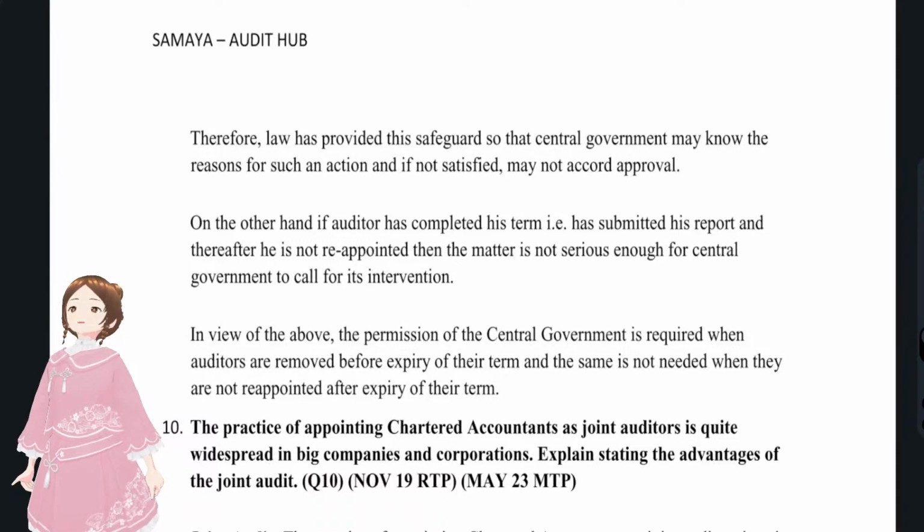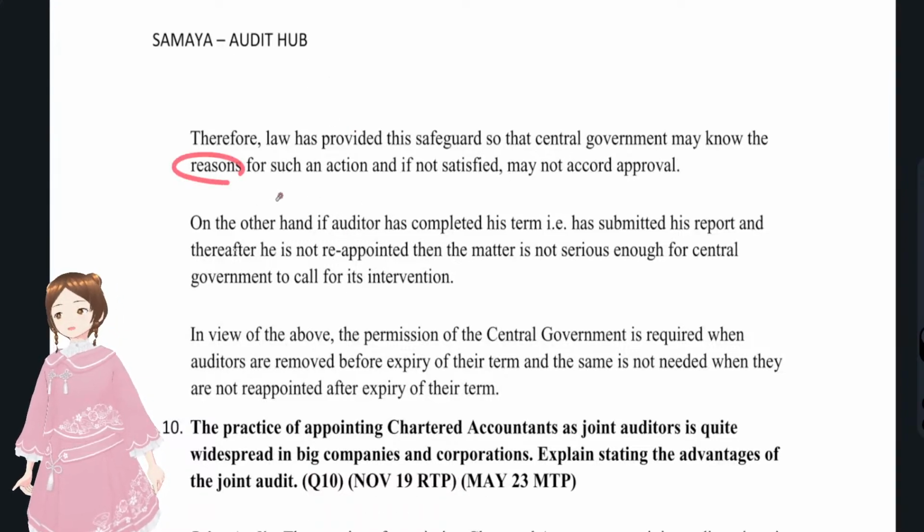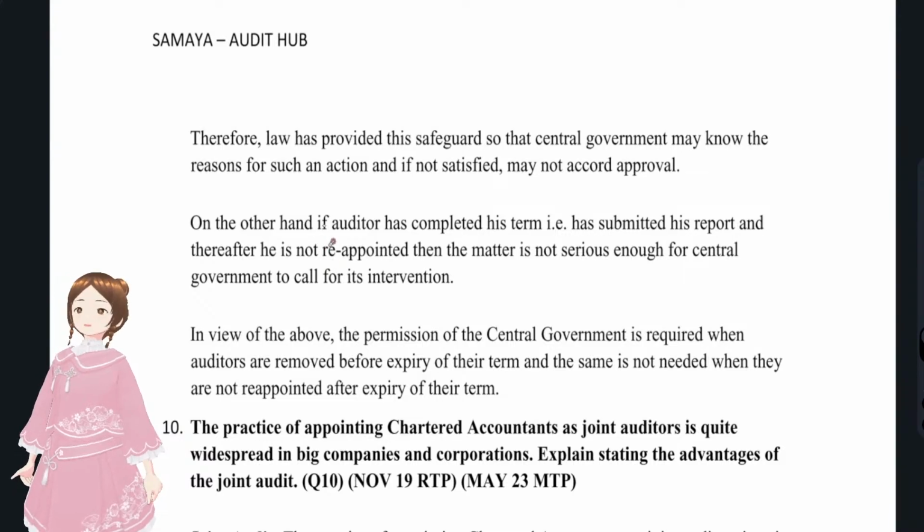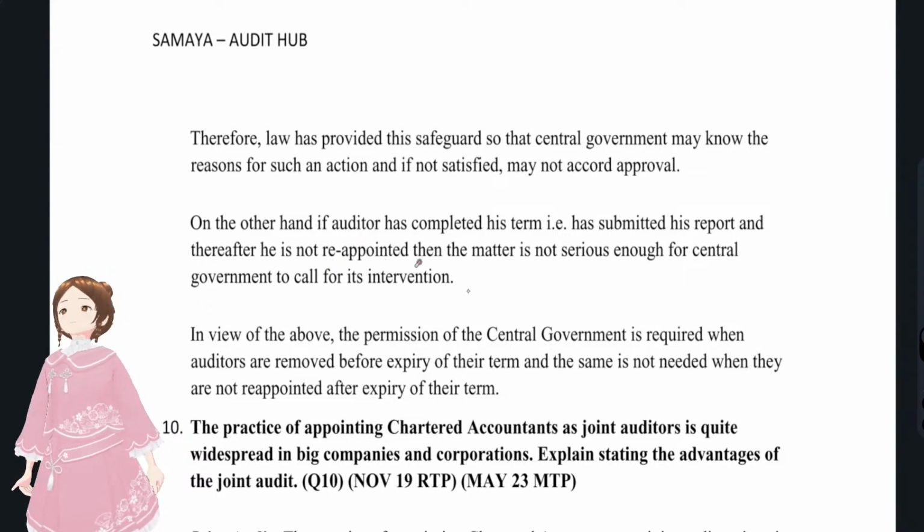So that's why there's the central government approval, so that there'll be a reason for that. On the other hand, if the auditor has completed his term, it's not that serious a matter, because it's the company's wish and shareholders' wish whether to reappoint or not, and it's the auditor's willingness also. Since it's a removal, the auditor's willingness is there, but the company doesn't want, so it's not that serious a matter. So they need not take prior permission of the central government.